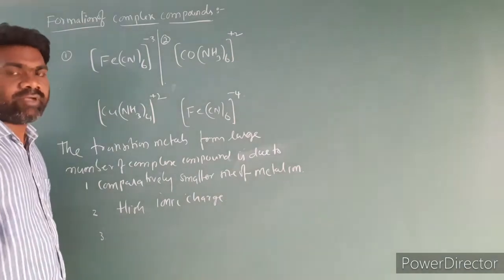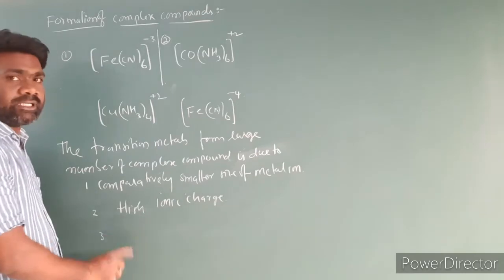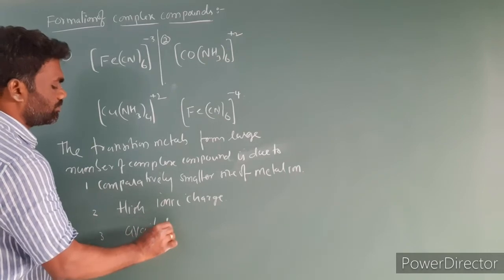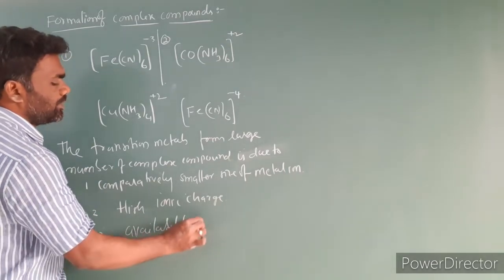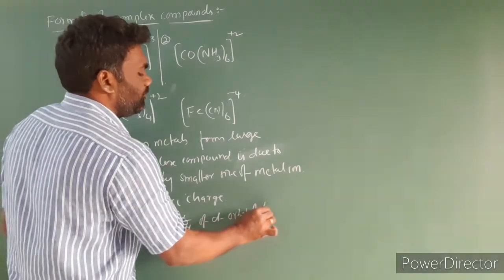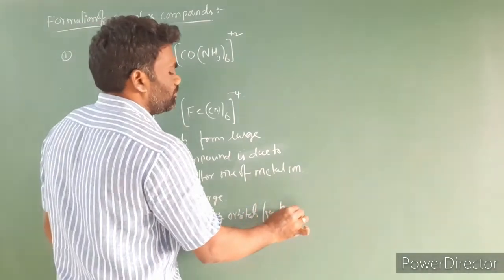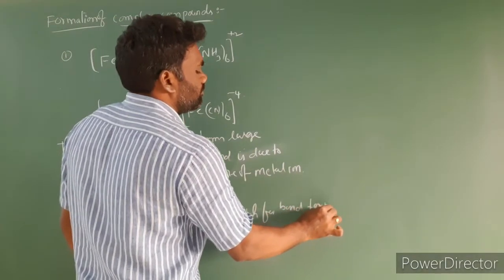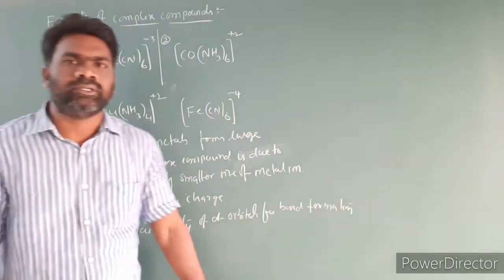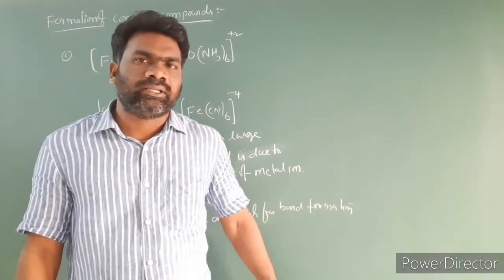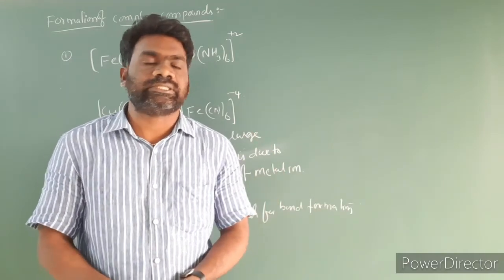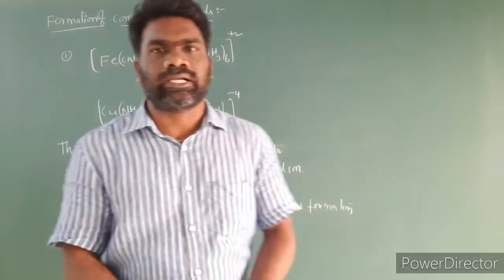The third reason is the availability of d orbitals for bond formation. So these are the reasons why the transition metals form a large number of complex compounds. This is the formation of complex compounds.